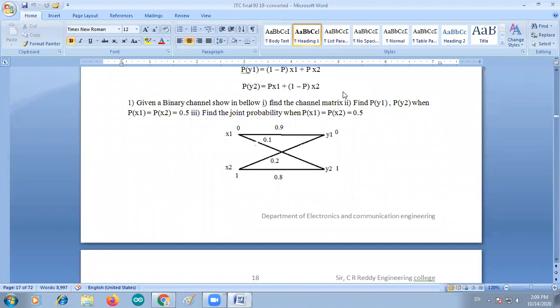These two conditions have the probability P. The remaining conditions, 0 by 0 and 1 by 1, where 0 is input and 0 is output, and 1 is input and 1 is output, have the probability 1 minus P. So let us assume the 0 by 1 or 1 by 0 condition probability is P. The remaining probability is 1 minus P, because it is binary data, logic 0 and logic 1. Now, in the previous class you did a problem on the binary symmetric channel.